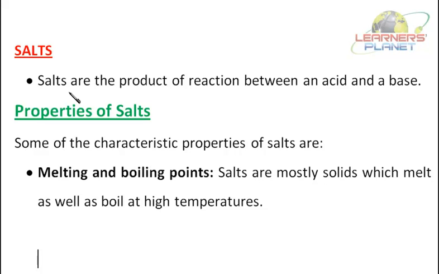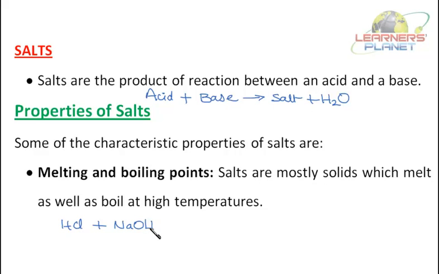Now, we know that salts are the product of the reaction between an acid and a base. What are the products formed? We have seen it in the previous session. An acid reacts with a base, and what is formed is salt and water. A simple reaction, say HCl reacts with NaOH, that is sodium hydroxide, forming NaCl and H2O.